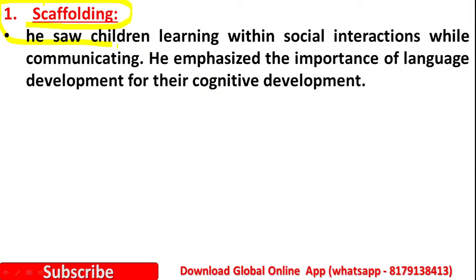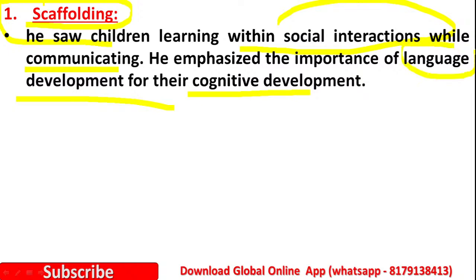Here he saw children learning within social interactions while communicating. Yes, it means that the children are gaining their knowledge by communicating with others, and he gave importance to language development for their cognitive development. For their cognitive development, language is also very essential. And how are they going to learn the language? They are interacting with people in the society, so they learn language here. With communicating with others, social interaction is the main focus here.